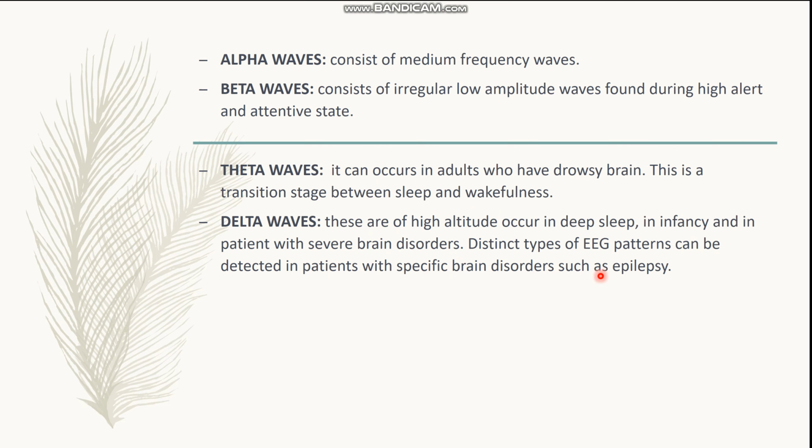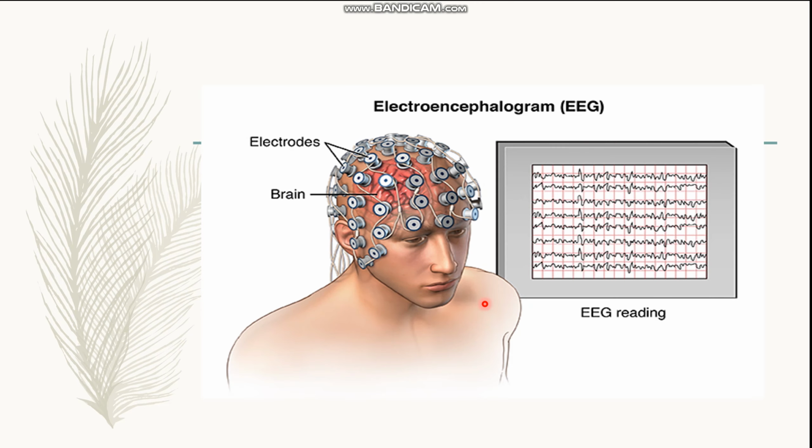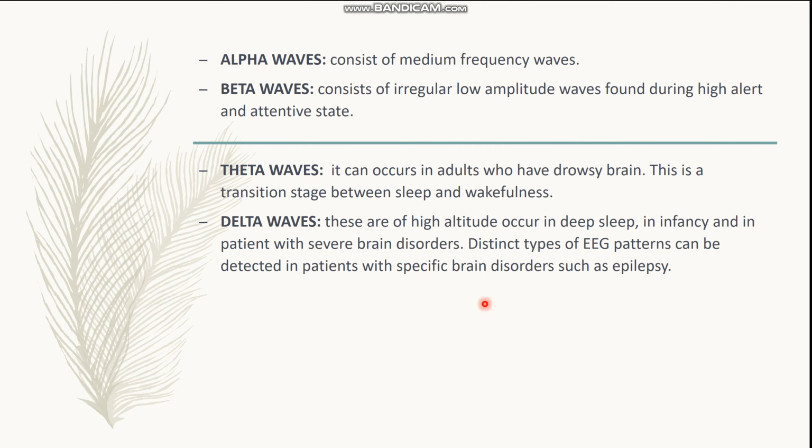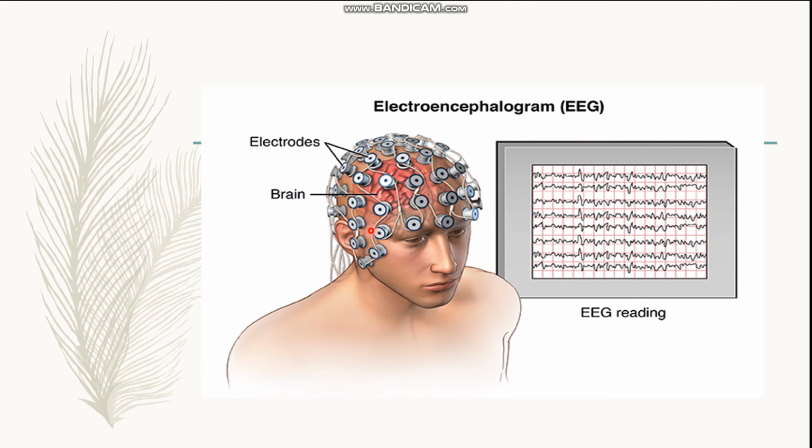Distinct types of EEG patterns can be detected in patients with specific brain disorders such as epilepsy. These are the electrodes which can detect the waves that are produced by the neurons in the cerebral cortex, and this pattern is known as the EEG reading. It consists of different types of waves: alpha waves, beta waves, theta waves, and gamma waves.